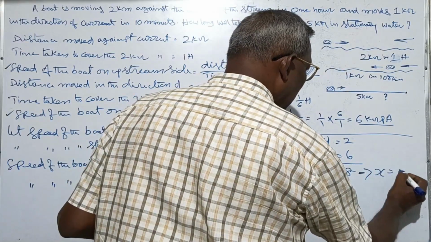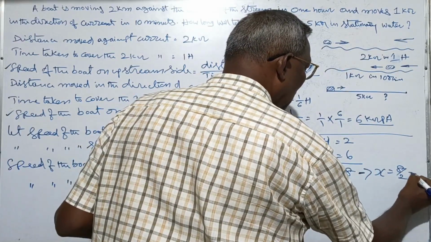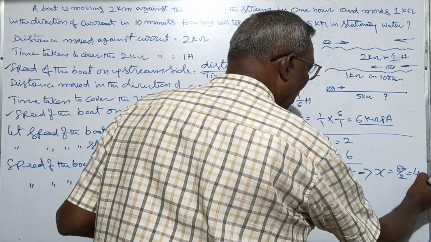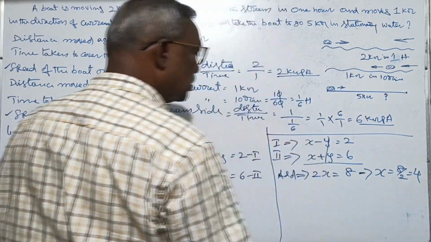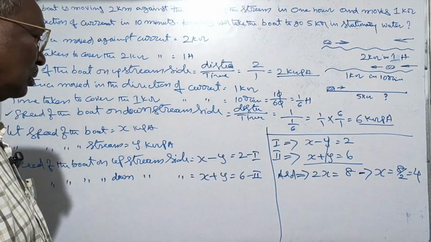Therefore, x is equal to 8 by 2, that is equal to 4. x is equal to 4.